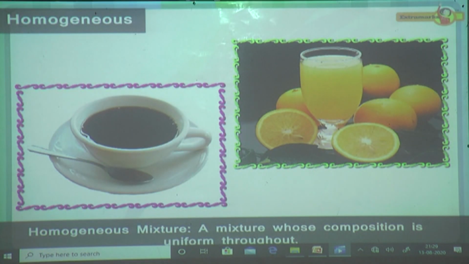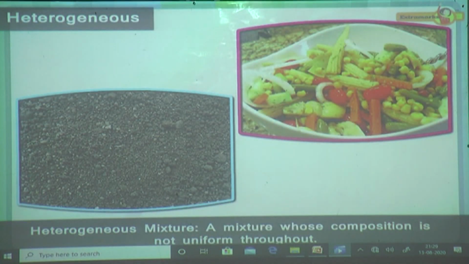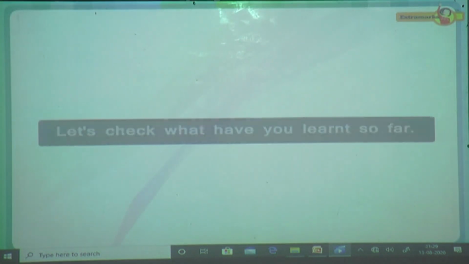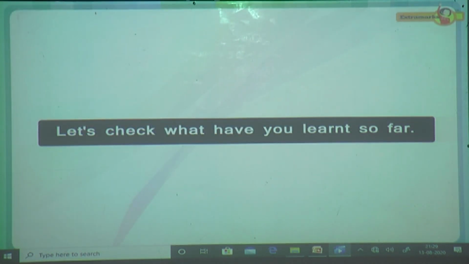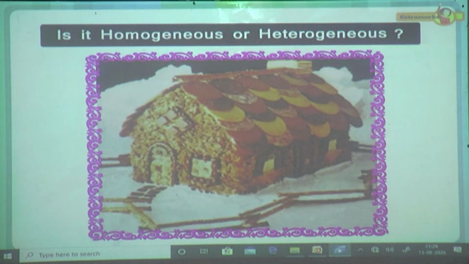A mixture whose composition is uniform throughout is called a homogeneous mixture, whereas a mixture whose composition is not uniform throughout is called a heterogeneous mixture. Let's check what have you learned so far. Now it's your turn to answer whether this mixture is homogeneous or heterogeneous.